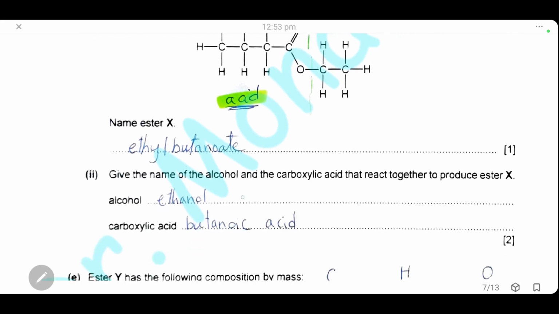Here he wants to know the alcohol and the carboxylic acid that reacted to give this ester. It's ethanol and butanoic acid.